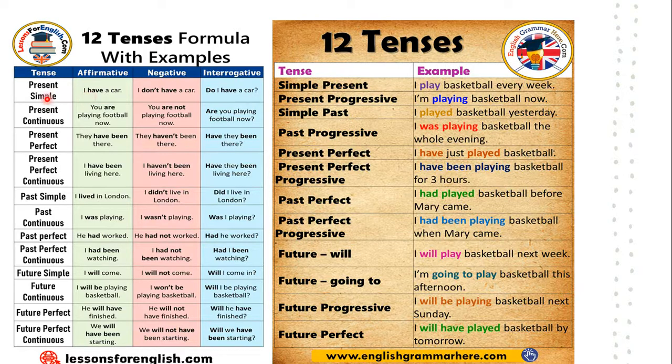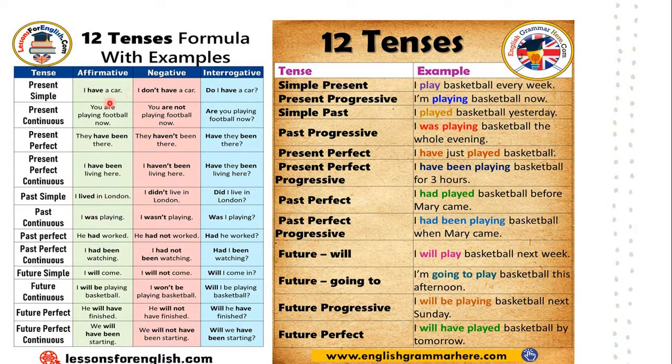So here you can see how the present simple tense can be changed into these 3 types of sentences: affirmative sentence, negative sentence, interrogative sentence. What is a negative sentence?